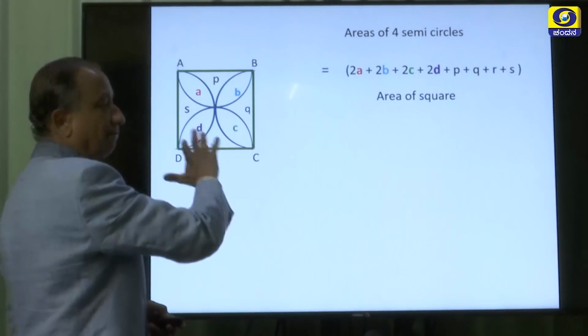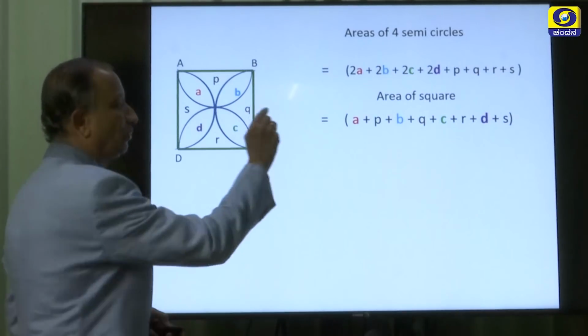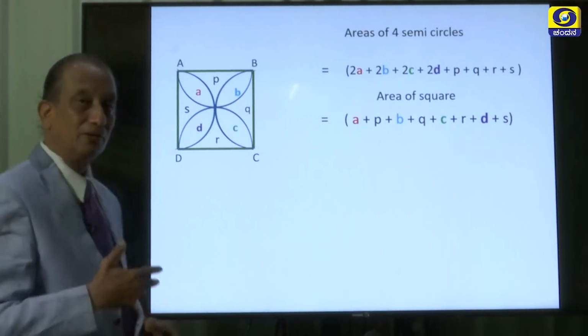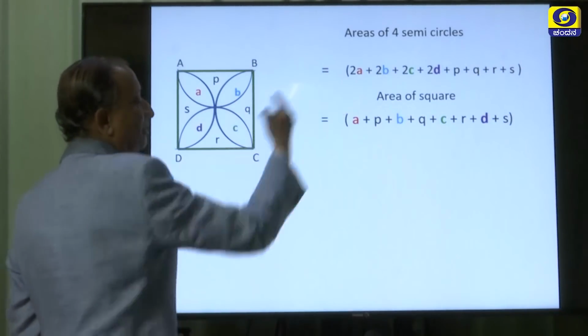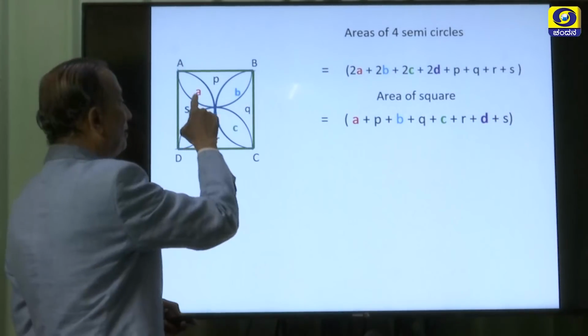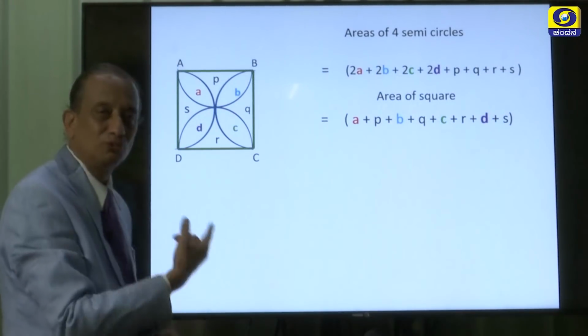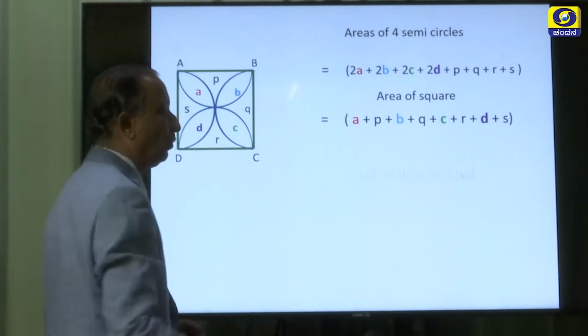Sum of the areas of all these 8 regions will give us the area of the square ABCD. Now, what is the next thing? So, you know the areas of 4 semicircles and the area of the square. We wanted the sum of the areas of these 4 regions. For that, we need to subtract this from the total area.